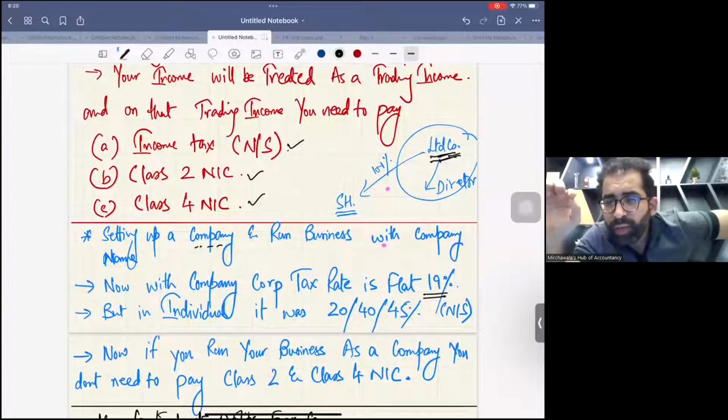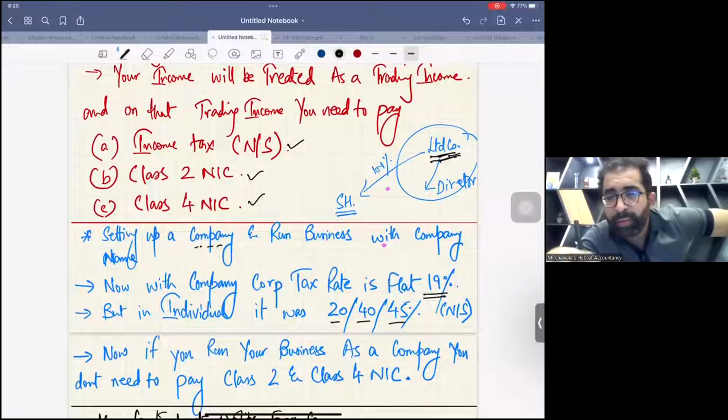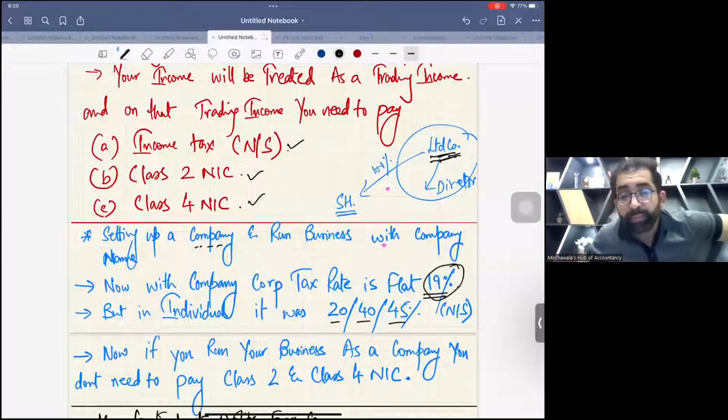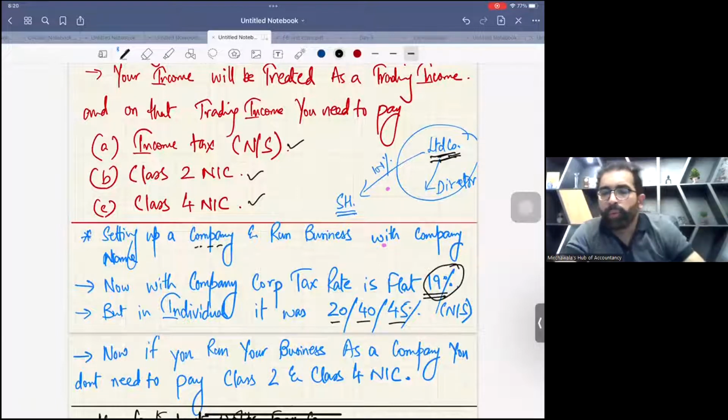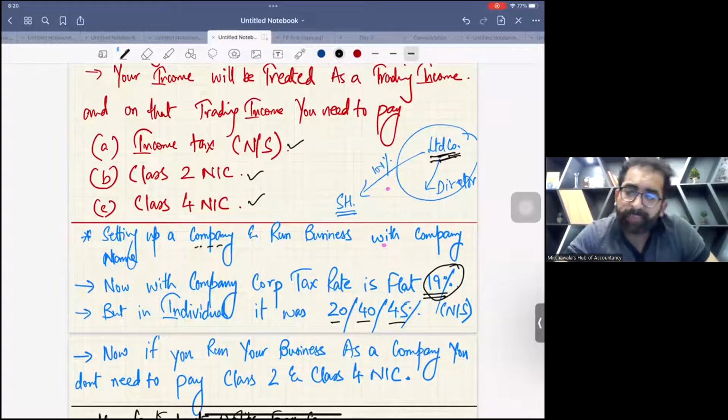So your income was trading income, and as an individual, trading income is a non-saving income, and on non-saving income the tax rate is 20%, 40%, and 45% according to the bands. But now, as you are running the business in the name of a company, the tax rate is only 19%. So it's beneficial. So if you run the business as a company, the corporation tax rate is only 19%. But if you do it as an individual, then this income will be treated as non-saving income, and the tax rate is 20, 40, and 45.